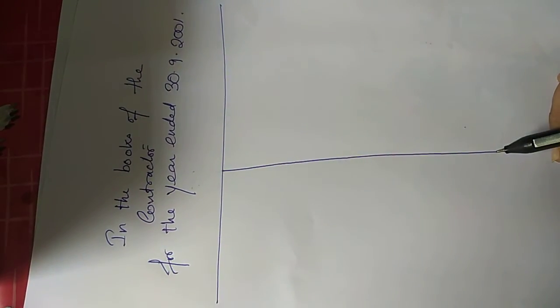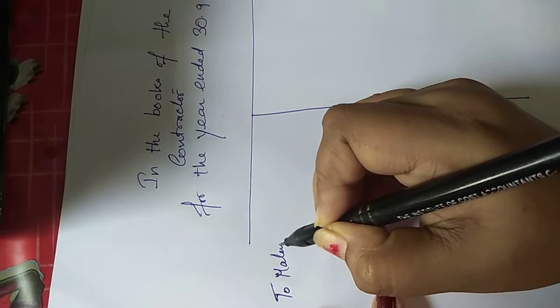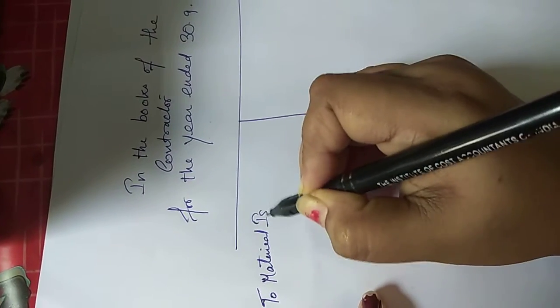First, we'll start with to materials issued. To materials issued was 3,36,000.